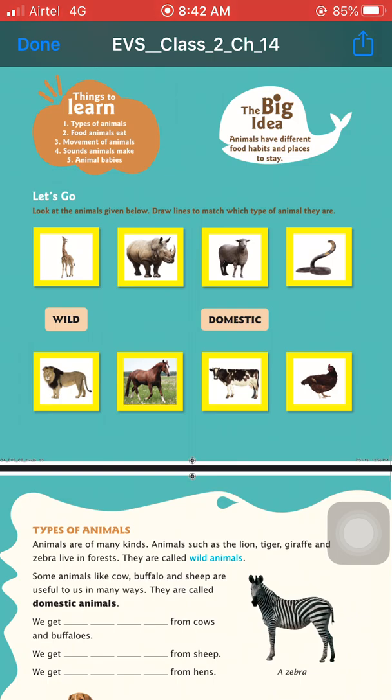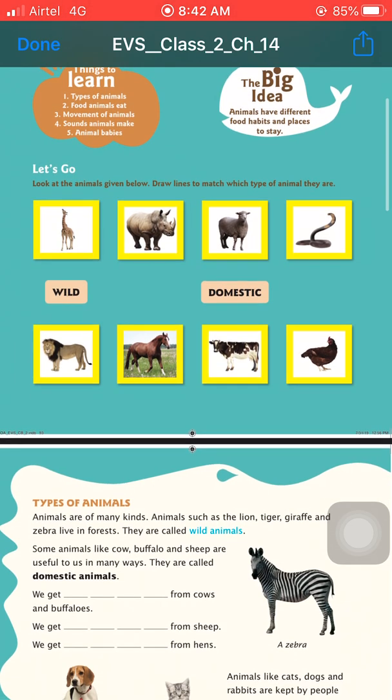Next are the domestic animals, which are very useful to us. First is the sheep, then the horse, a cow and a hen. So these are the domestic animals.